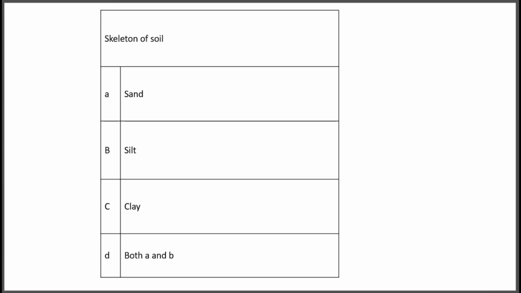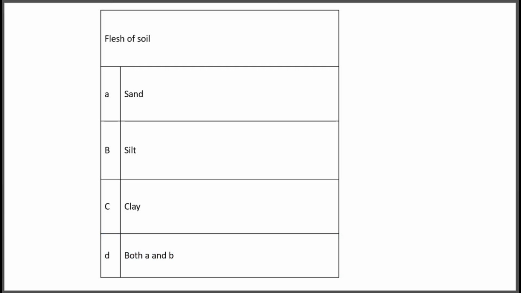Next question, skeleton of soil. Option A, sand; option B, silt; option C, clay; option D, both A and B. So which is known as the skeleton of soil? The correct answer is option D, that means both A and B, that means sand and silt. Sand and silt collectively are known as the skeleton of soil.